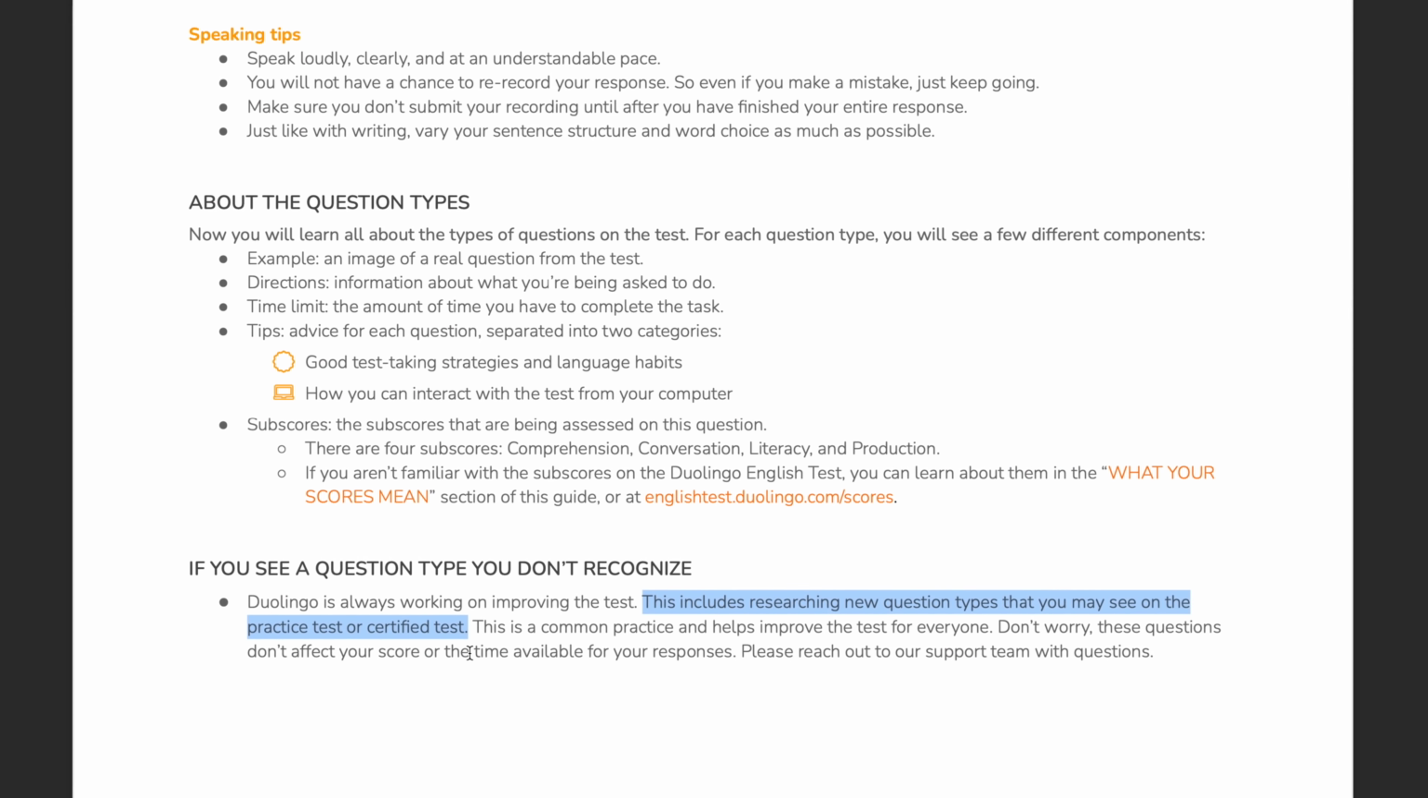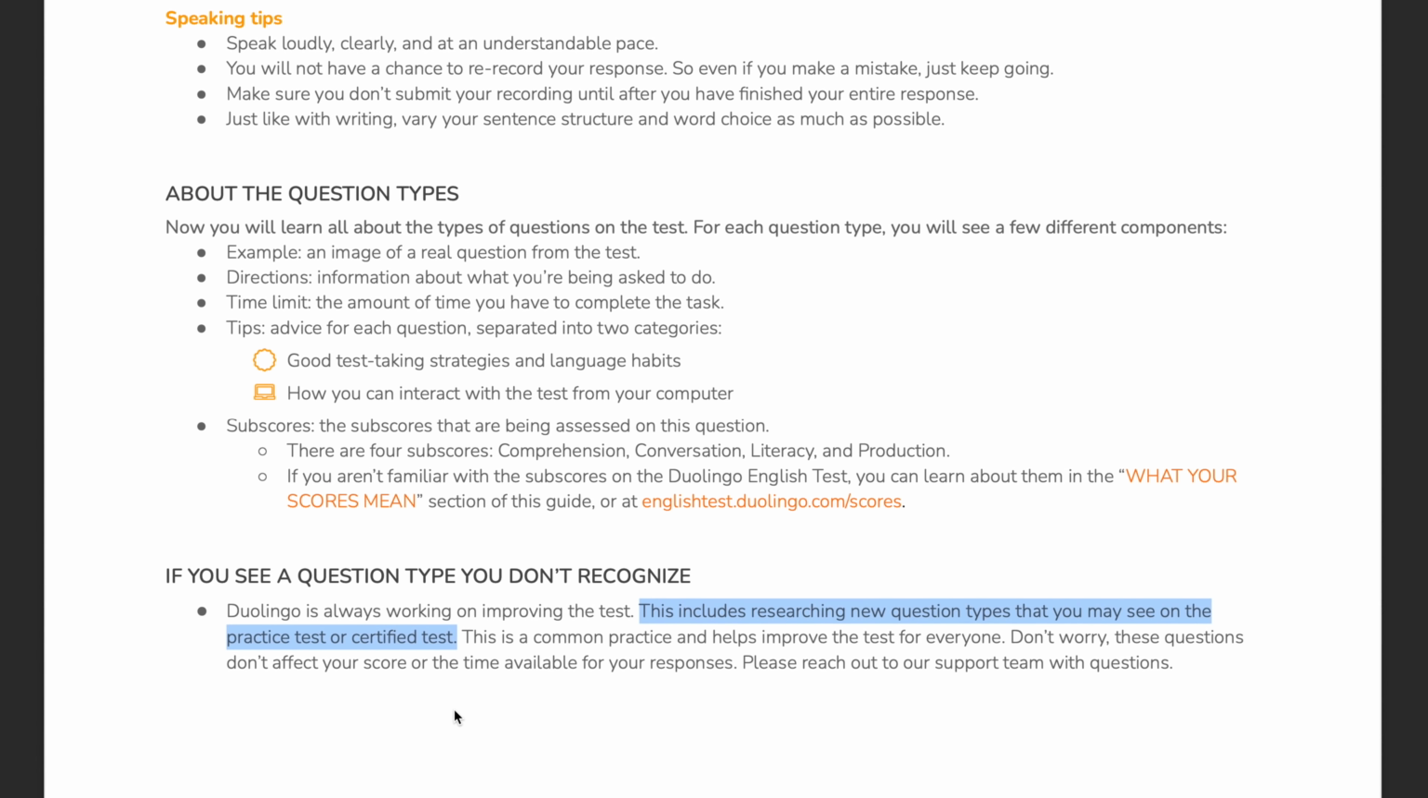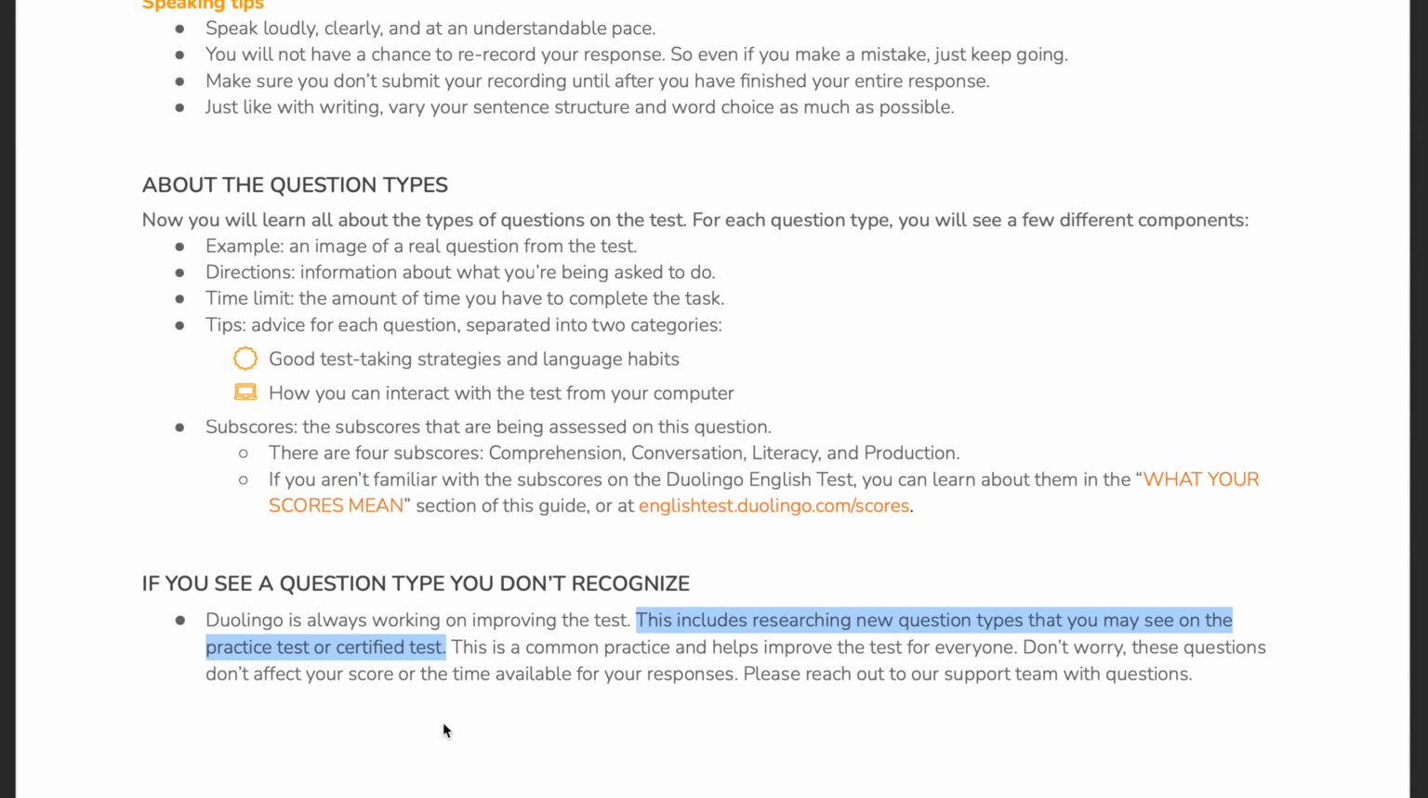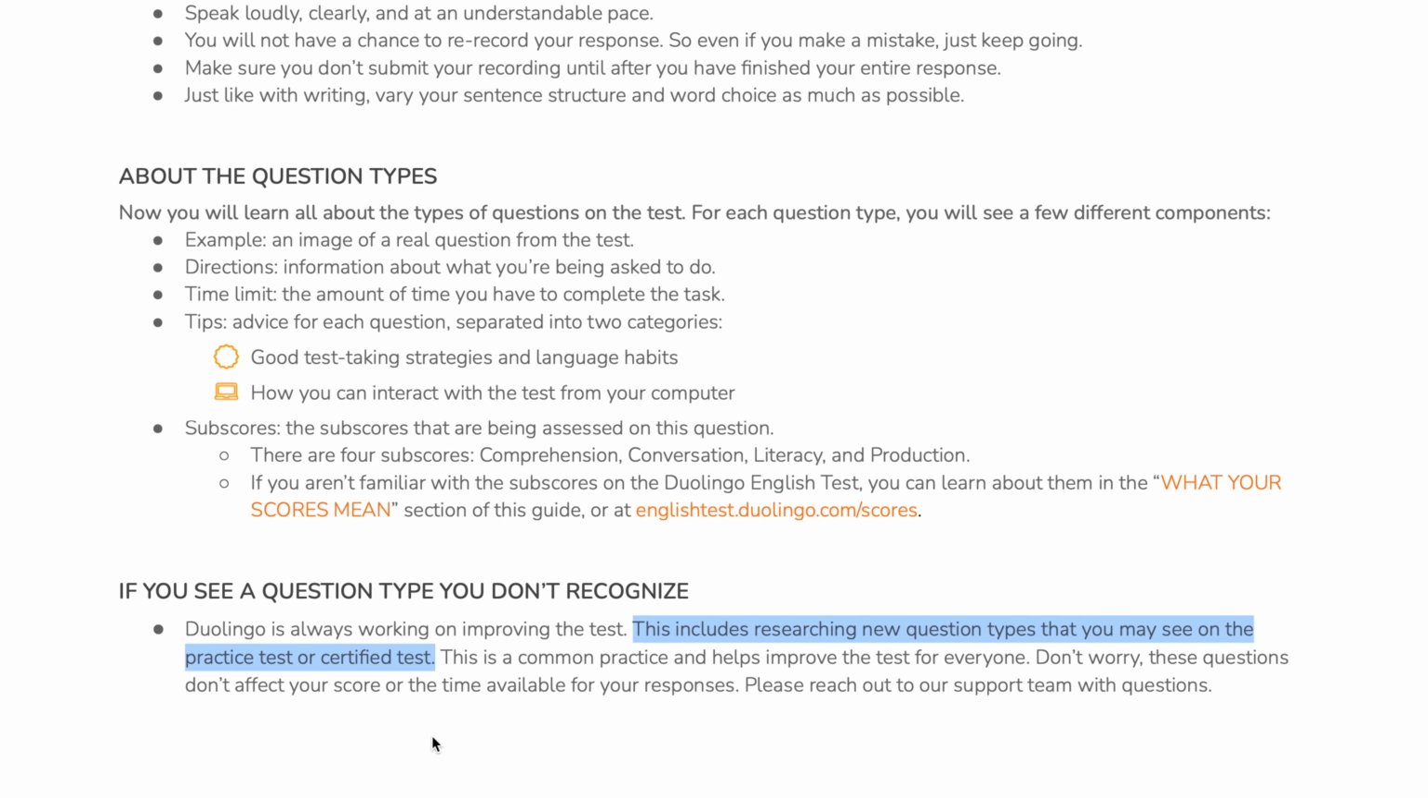If you go to the Duolingo Access Guide and you go to page 17, you can see here that Duolingo quite often adds new questions to the practice test as a way of researching new and different question types. Basically, Duolingo are always trying to improve the test, and this is one way they can experiment with new question types. And the Duolingo English test team will obviously announce when a new question is going on to the real and certified test.